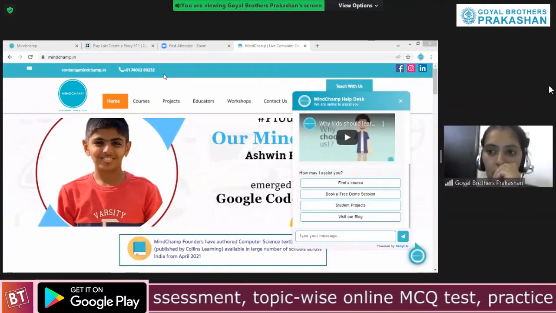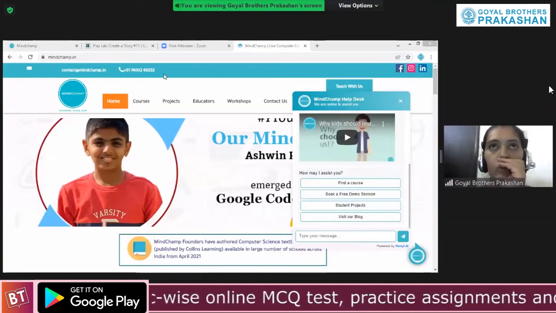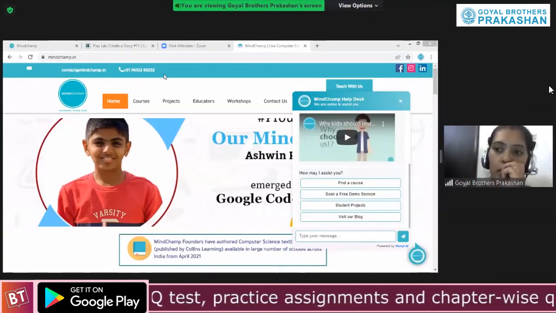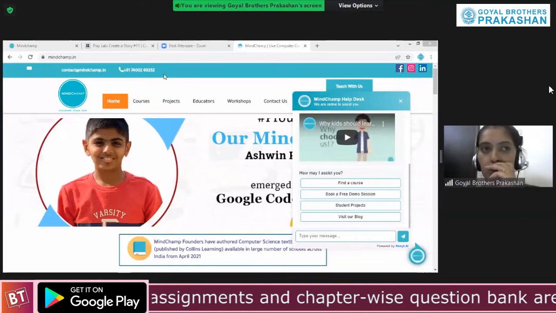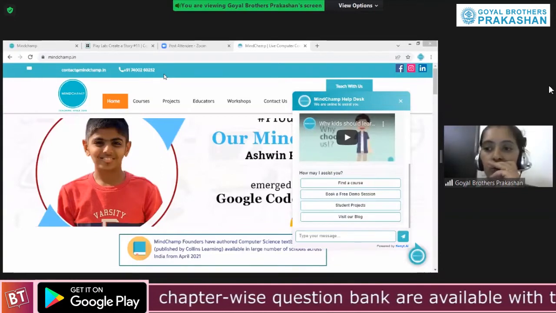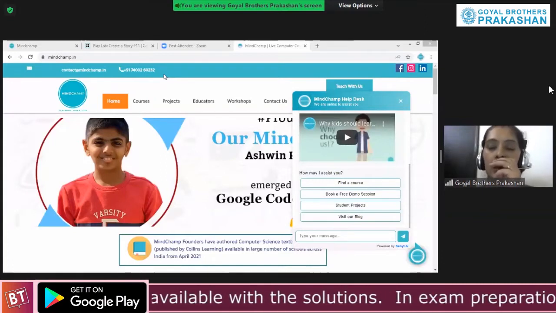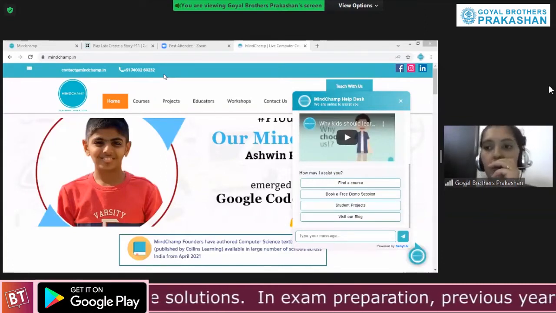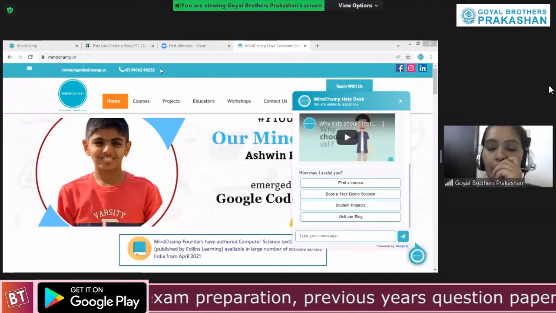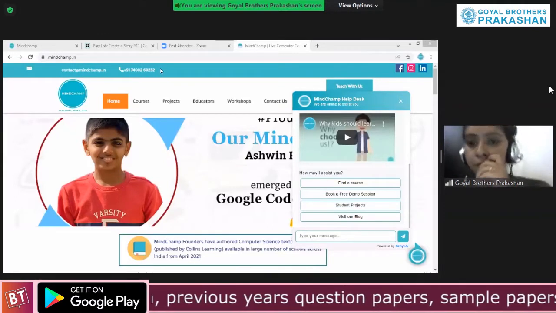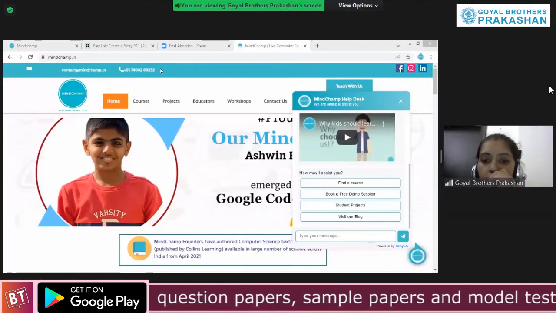Even this year, in Google Code to Learn, there were 2 contests, and those 2 contests were won by Mind Champions. They have received a Chromebook from Google, and they have also received a certificate from Google. So this is the level that we have taken it to. I hope everybody has written that.